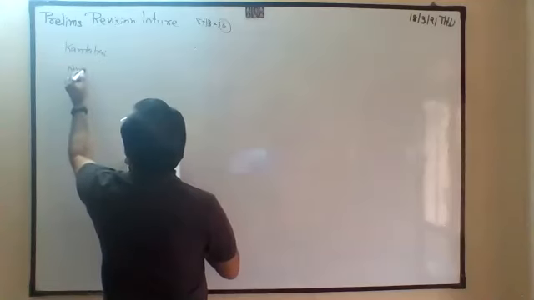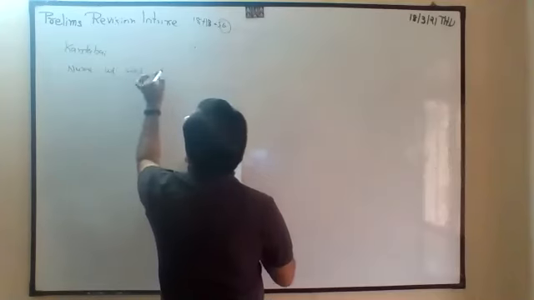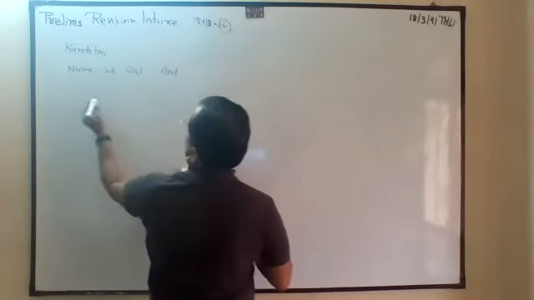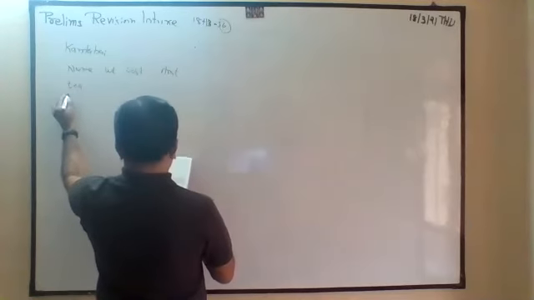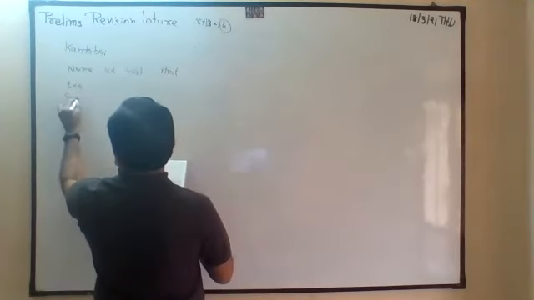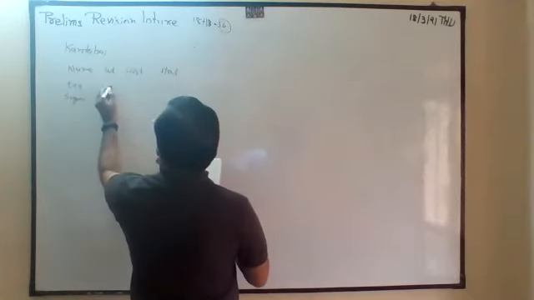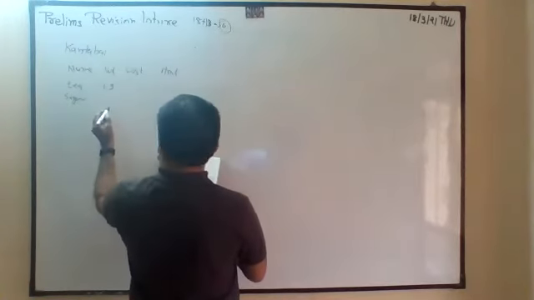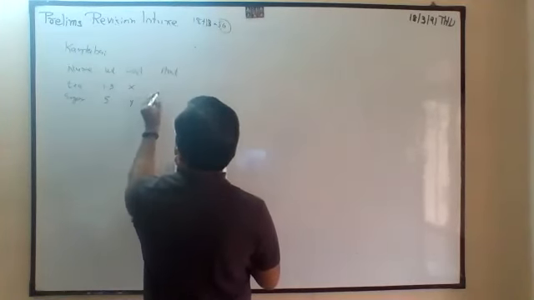Name, weight, cost, amount. Two things: tea, sugar. Tea 1.5 kg, sugar 5 kg. This we don't know, this we don't know.